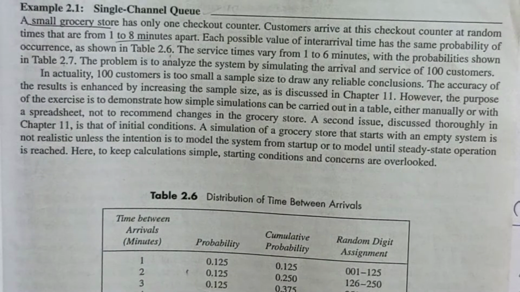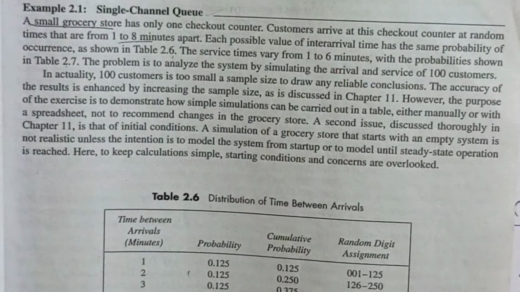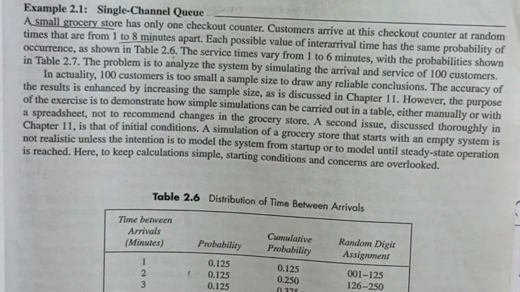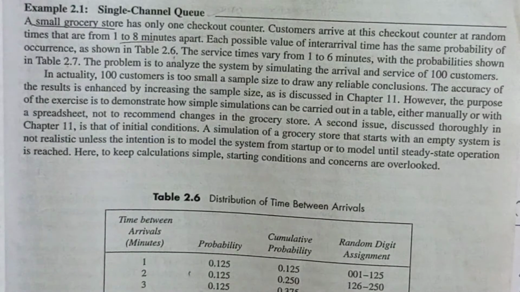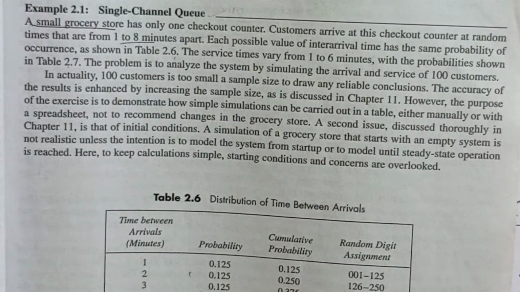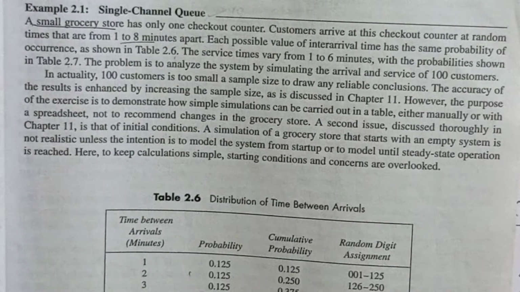Now we are going to solve single channel queuing, depending on the findings we discussed in the last class. Now we'll see the problem. The problem is: a small grocery store has only one checkout counter. Here, one checkout counter means one server, so it is said to be a single channel queue.